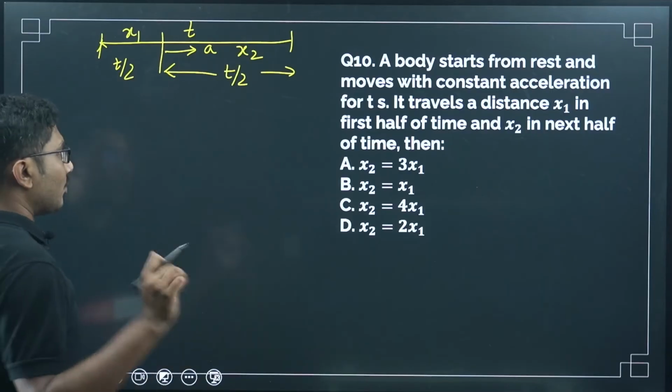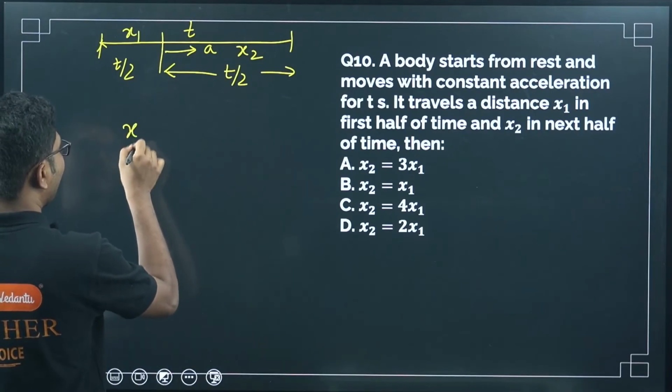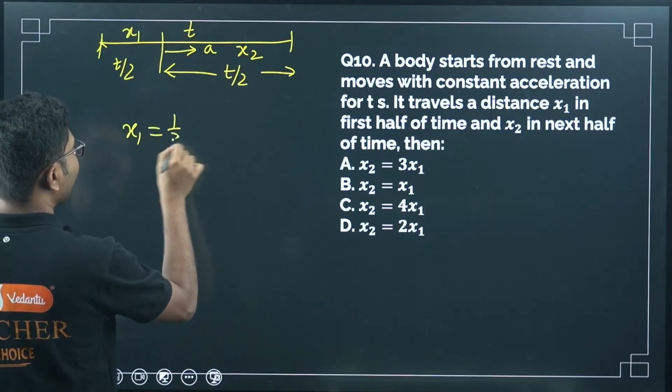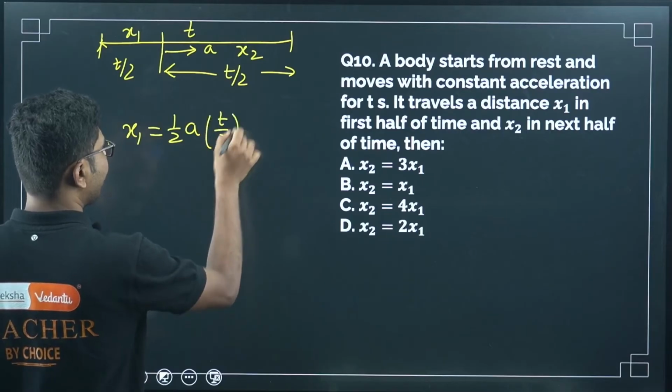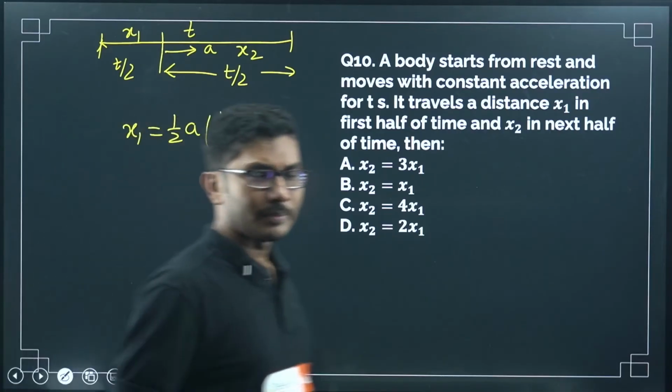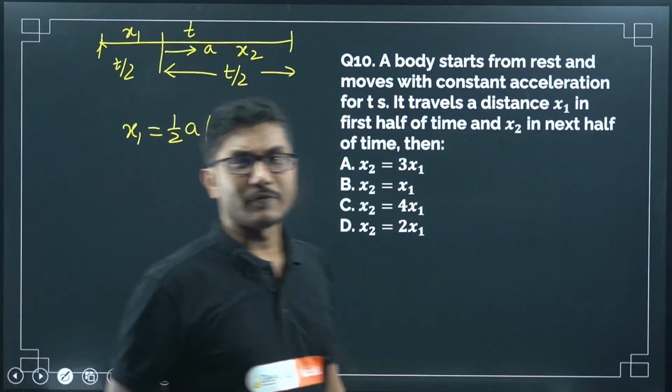Now let's see. For the first half, x1 equals half a t square, so t by 2 square. This is the x1 part. Initially it started from rest, so this is the first equation for x1.